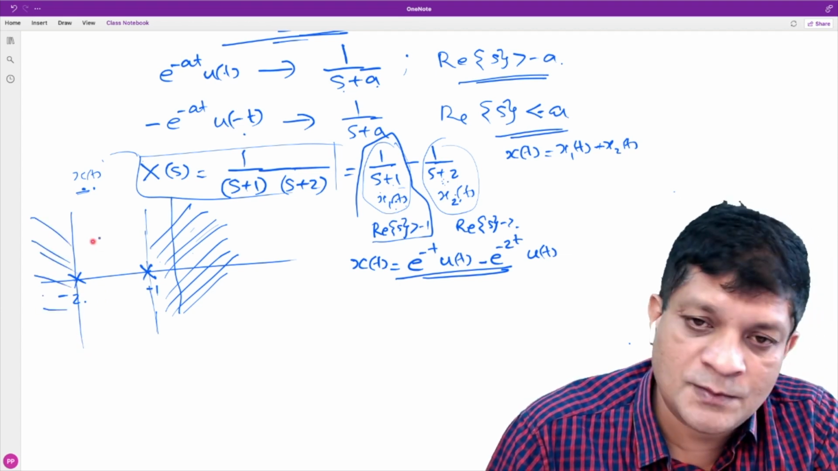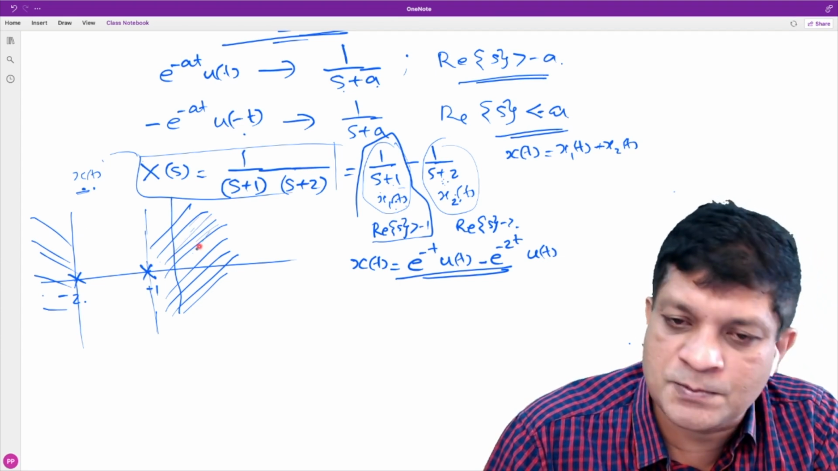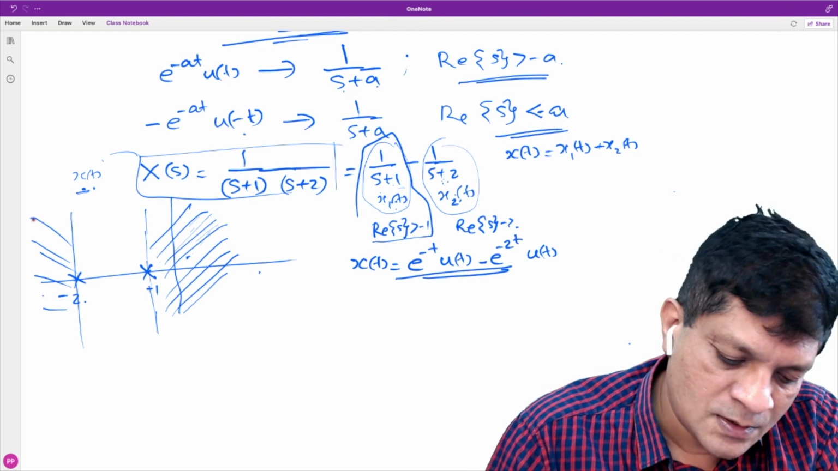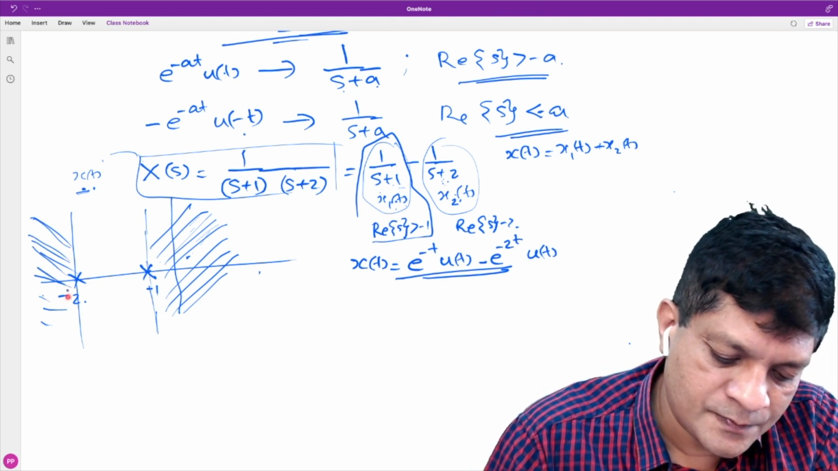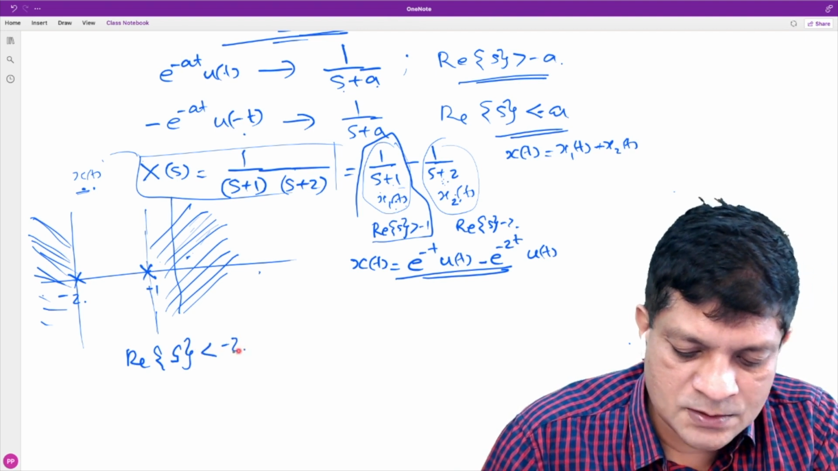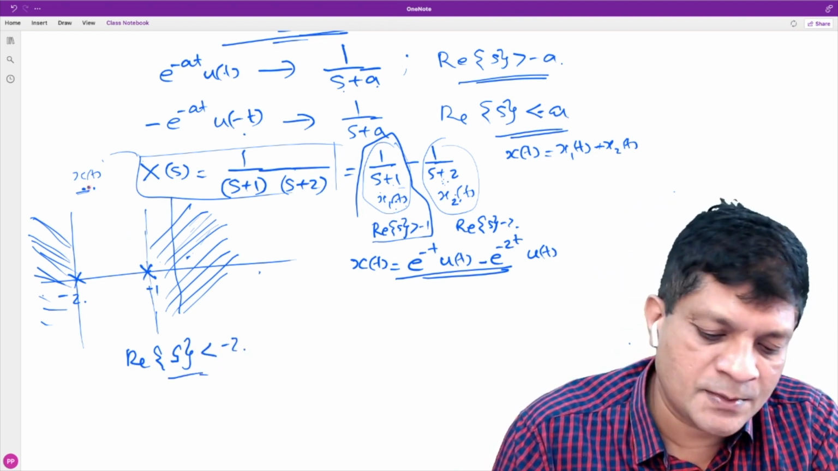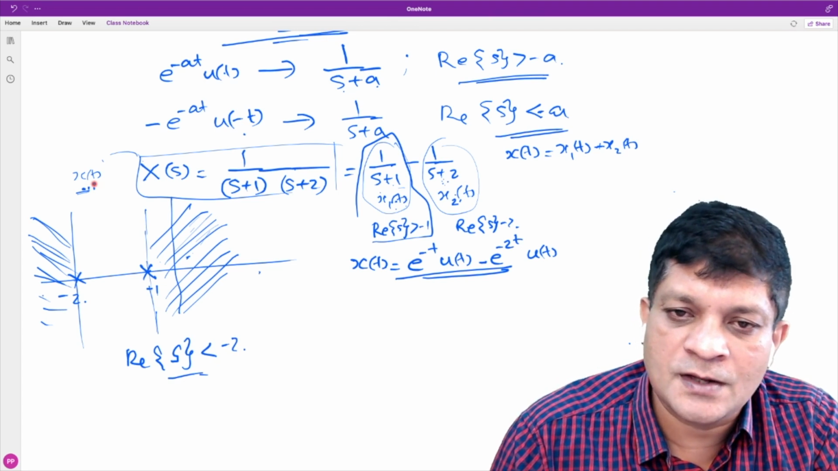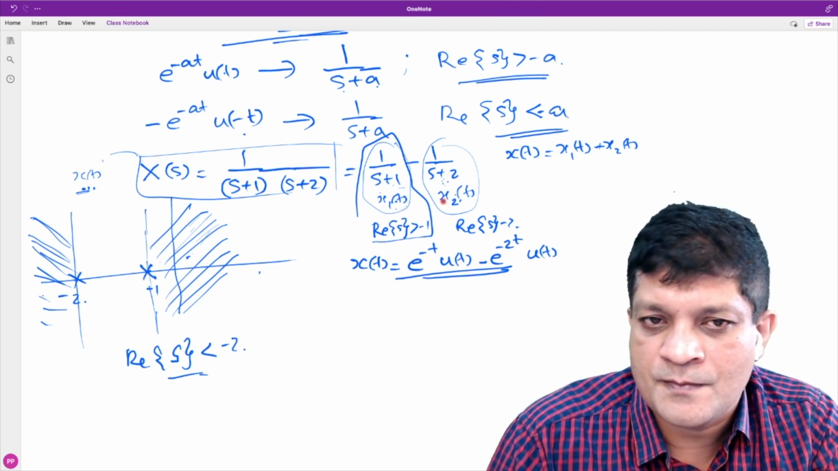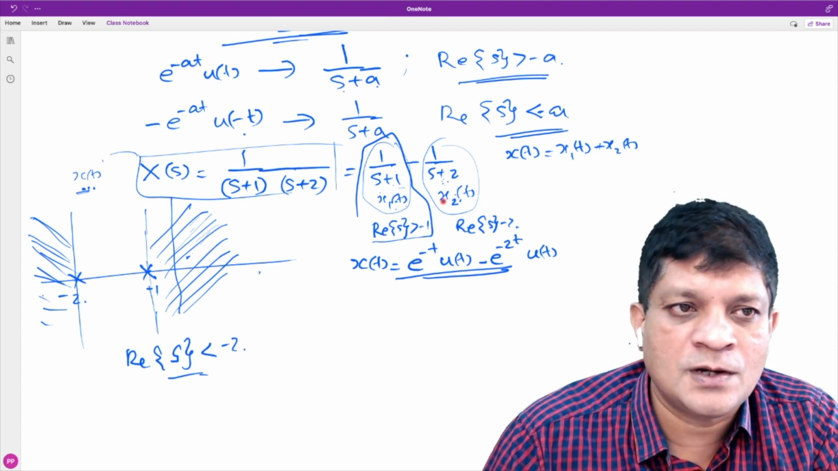So we are considering them one by one. This is the first possibility: real part of S greater than minus 1. The other possibility is real part of S less than minus 2. Then x(t) is a left-sided signal. Then what about x1(t) and x2(t)? They are also left-sided.